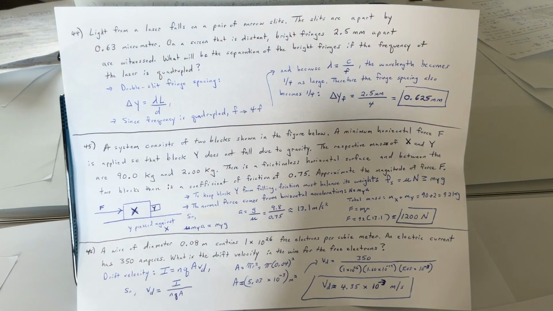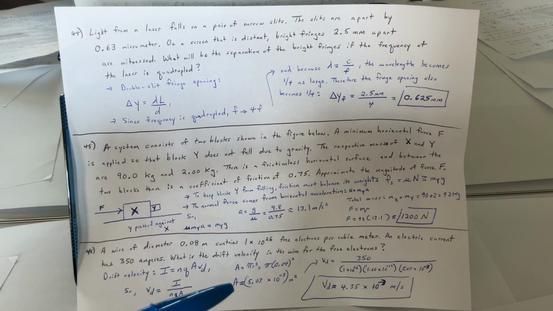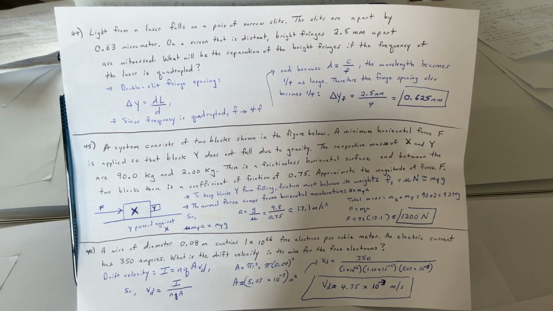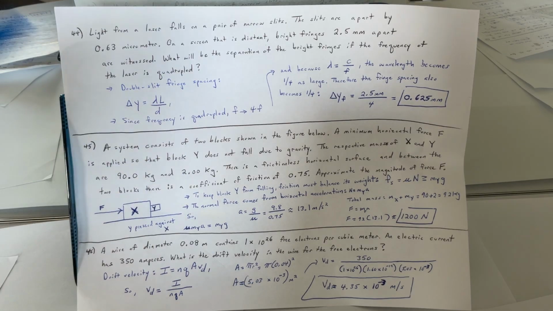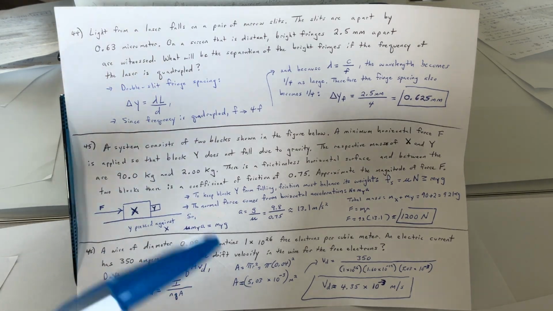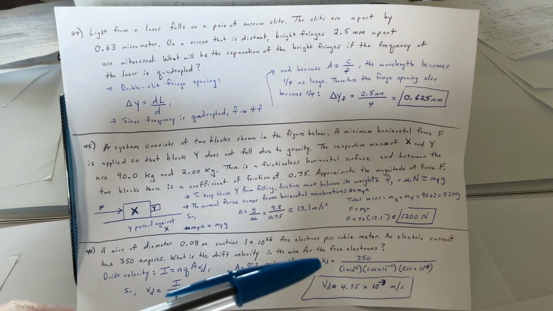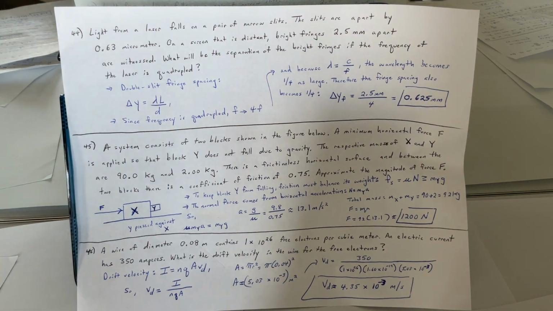Our area is circular, it's pi r squared, so it's pi times 0.04 squared. In scientific notation, the A value is 5.03 times 10 to the negative 3 meters squared. That's our A. So v sub d, just substitute everything.